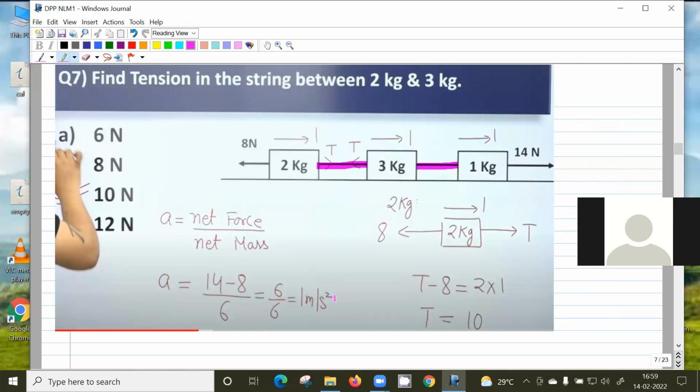Okay, so here we can find the acceleration of the system using the trick. We can consider this whole thing as one system. So to find the acceleration is net force by net mass. Net force is towards right, that is 6 Newton, and the total mass is 6. So acceleration is 1 meter per second square. Once you know the acceleration, you can find this tension by writing the free body diagram of this 2 kg block. Because 2 into a should be equal to T minus 8.